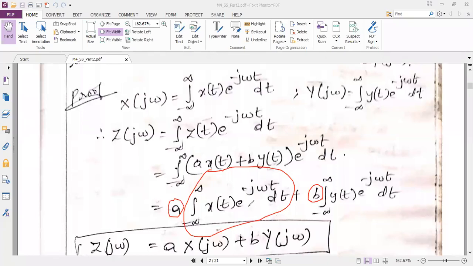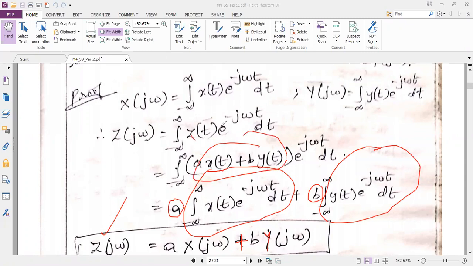What is its substitution? X of j omega. Yes, X of j omega. So a into X of j omega plus b into, similarly this integration can be replaced as Y of j omega. So successfully I have proved that Z of j omega is equal to a into X of j omega plus b into Y of j omega. With the help of what? With the help of the z of t term. Z of t was in time domain. I have used the term and I could get my frequency domain expression. So hence the linearity property is successfully proved.